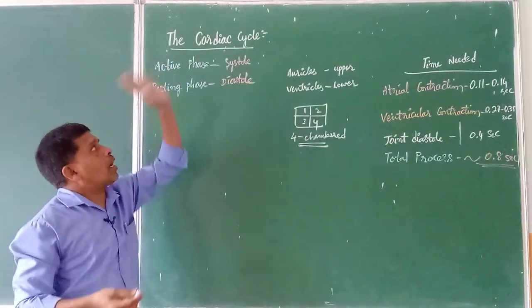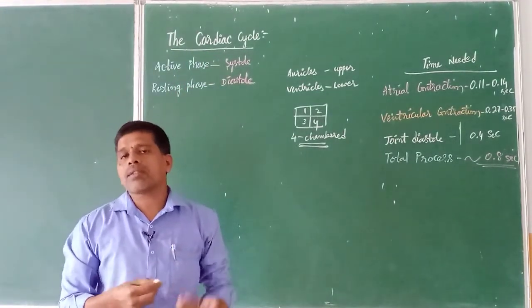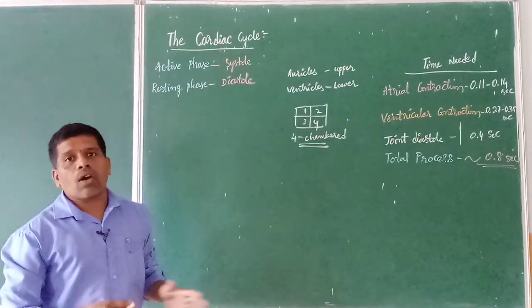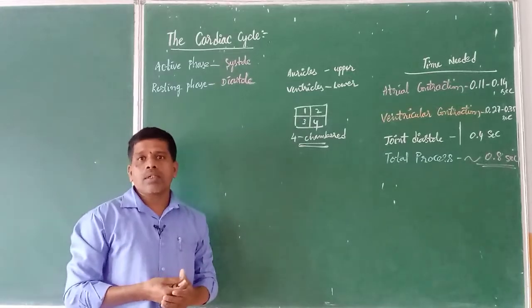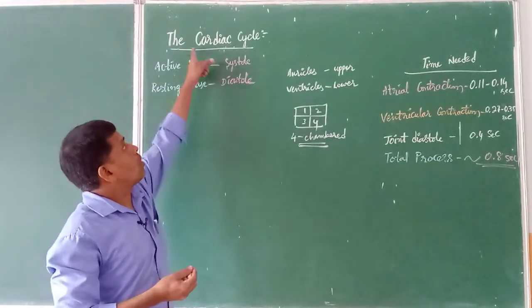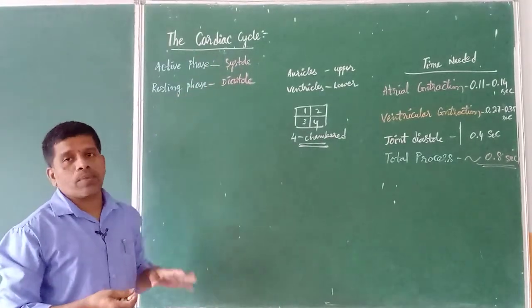Now, what do you mean by the cardiac cycle? One contraction and relaxation of both auricles and ventricles is called one cardiac cycle. Once again, the contraction and relaxation of both auricles and ventricles is called as what? Cardiac cycle. Before we go in deep, we need to know some terminology.